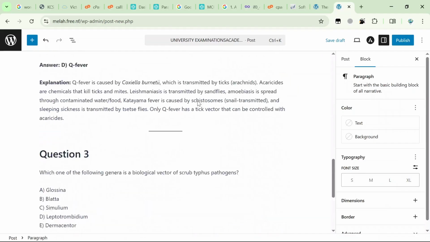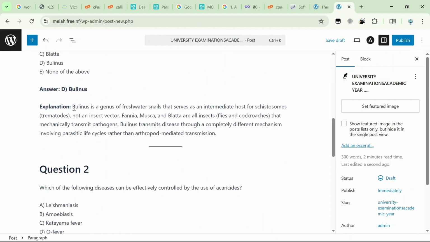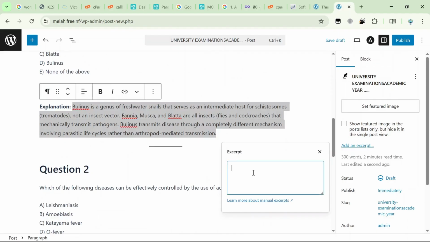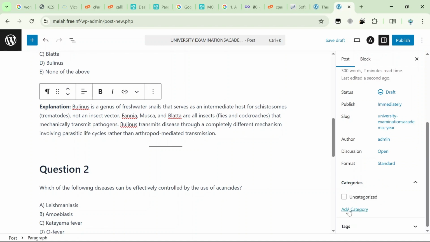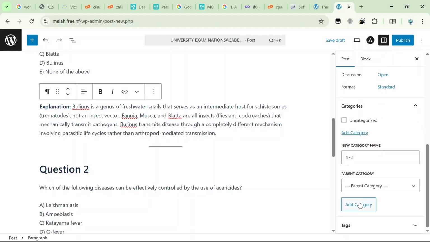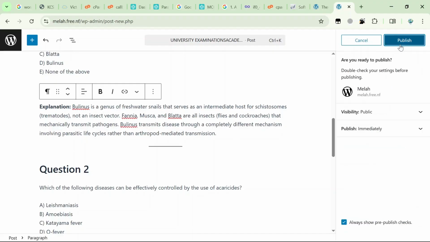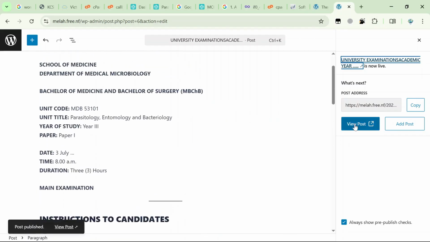There you go, our questions. Then in the post, we'll add a short excerpt here. We take that as our excerpt. There you go, then that remains our slug. For categories, we can assign it a new category as test. Then we publish. So this is a very simple way of creating sites. Now once published, you can view it.